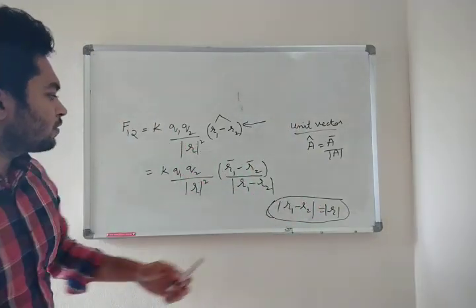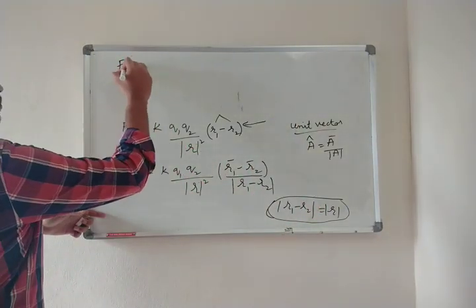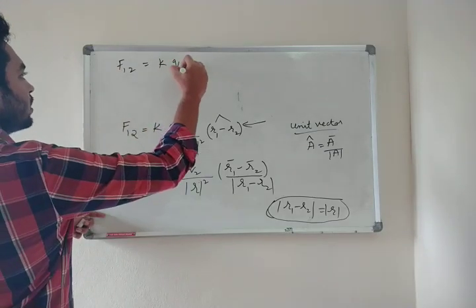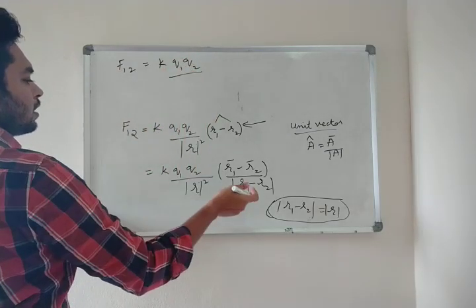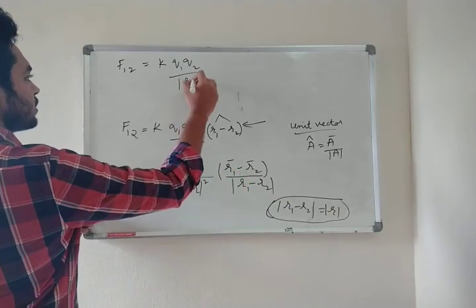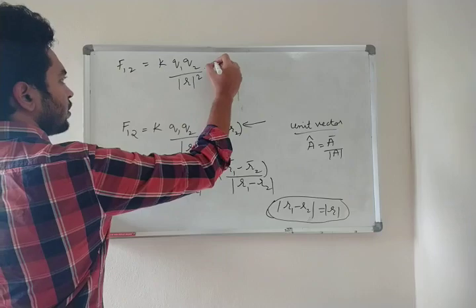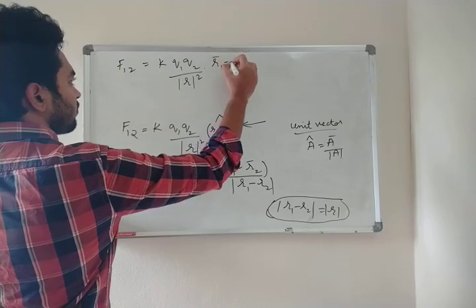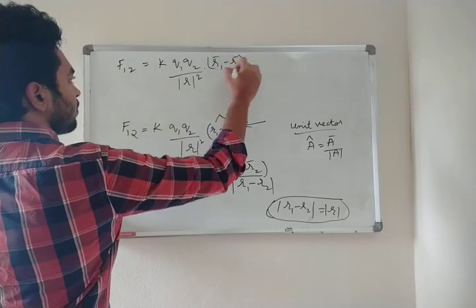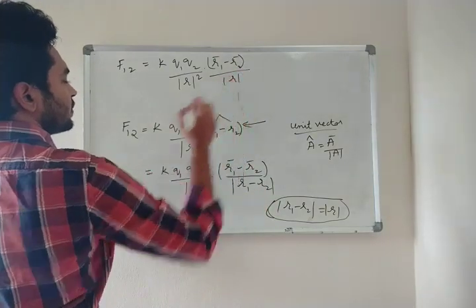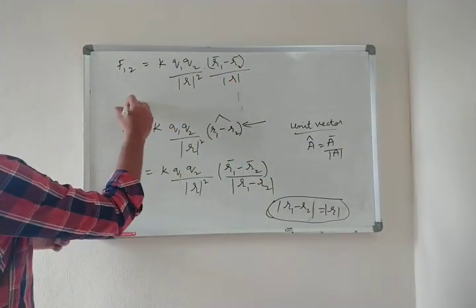Now what are you going to get? F12 equal to K Q1 Q2 by mod R square into R1 bar minus R2 bar by mod R. So what is the final equation?